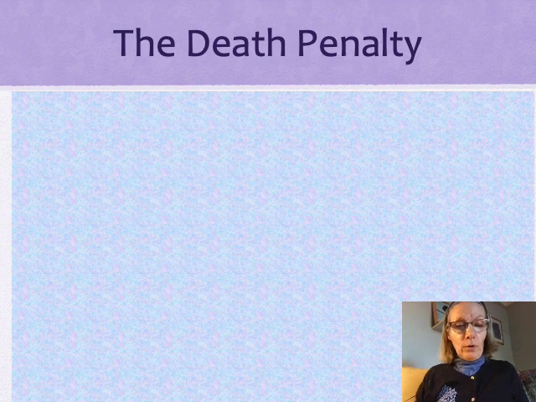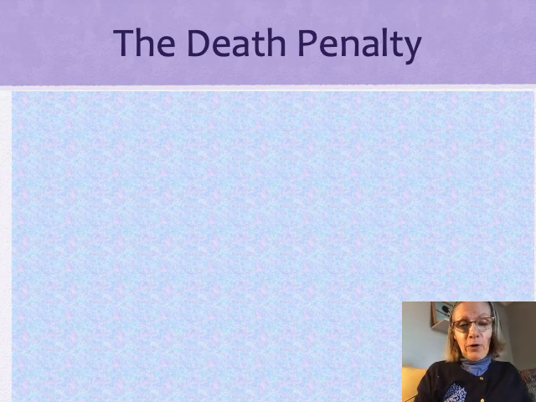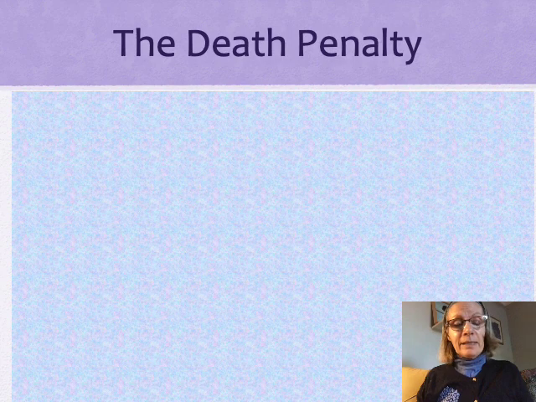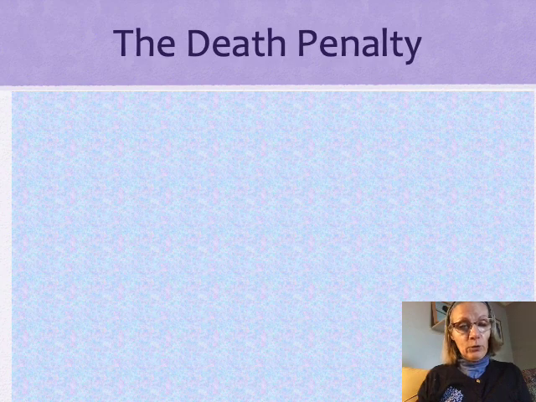So after the ruling in Furman, a lot of states made changes to the way that they imposed the death penalty. Because remember, Furman basically said that the death penalty is not inherently cruel and unusual punishment, just the way that it's imposed is inherently cruel and unusual. But with changes the death penalty could be used again.